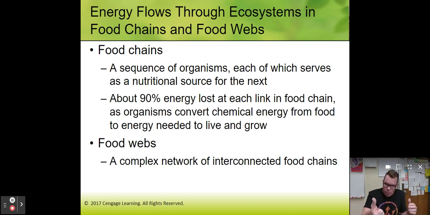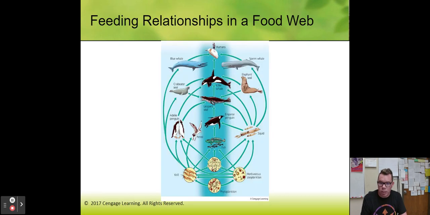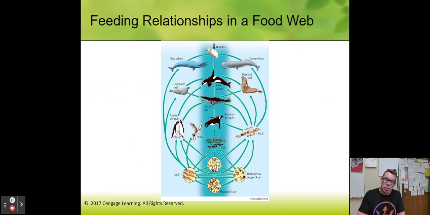So instead of producer, primary consumer, secondary consumer, tertiary consumer, that's a food chain. Now you have 5 producers, 7 primary consumers, 8 secondary consumers, 2 tertiary consumers, much more involved in what's going on. So this right here, going just directly across, is a food chain. Real straightforward. That is a food web. Much more complex. So the basic difference is the complexity.